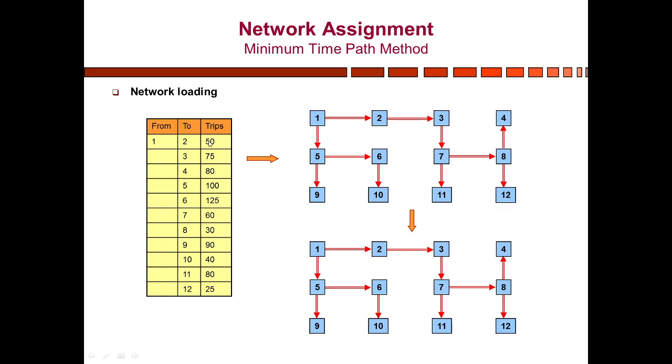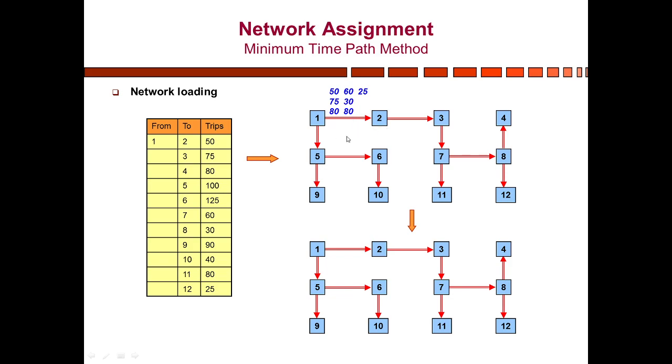So as we can see, nodes 2, 3, 4, 7, 8, 11 and 12 are interconnected, and they are also connected with node 1. So basically we will load the number of trips which are headed towards nodes 2, 3, 4, 7, 8, 11 and 12 on this link from 1 to 2. You can see that these are the trips which have been loaded on this link.